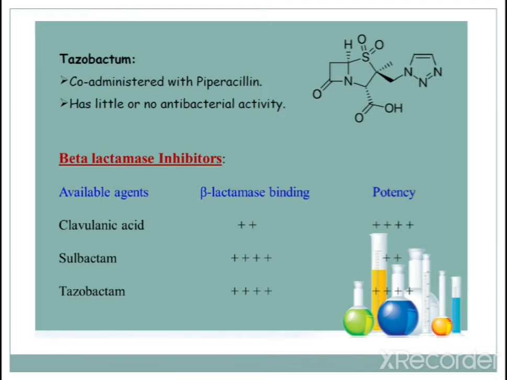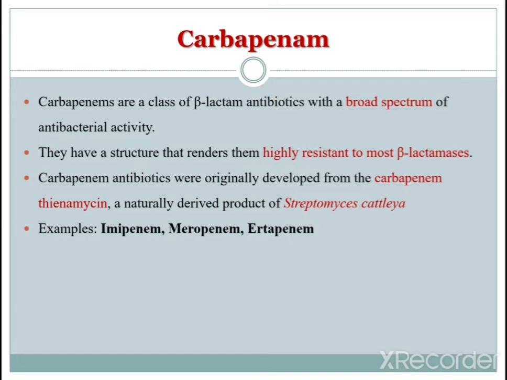So here are the beta lactamase inhibitors, the available agents, their beta lactamase binding and their potency have been given. These are different examples of your beta lactamase inhibitors. Next is carbapenems. Basically these are also a class of beta lactam antibiotics with broad spectrum activity. First we have seen the beta lactamase inhibitors, second is your carbapenems.